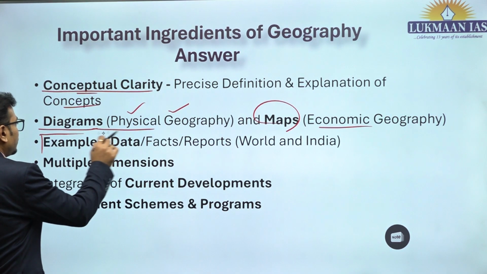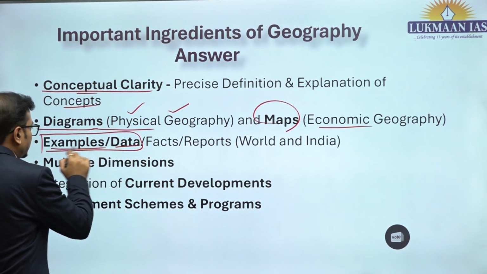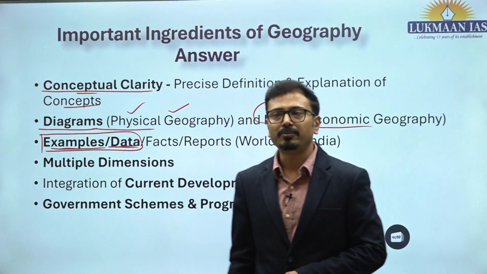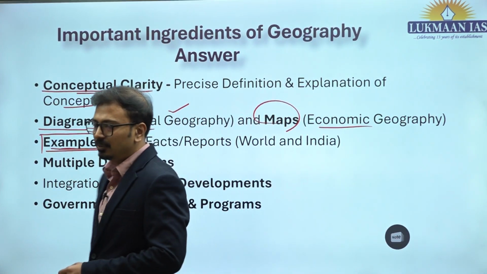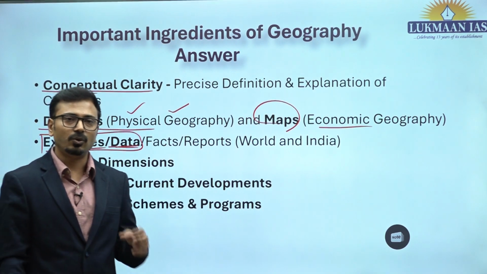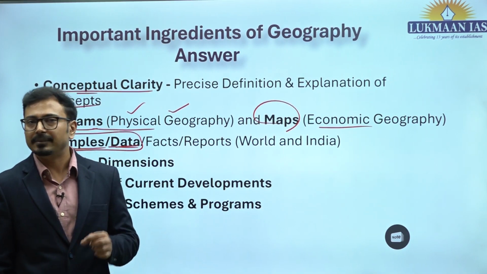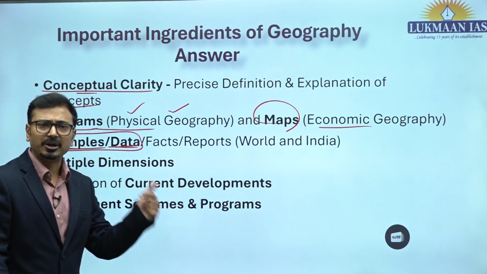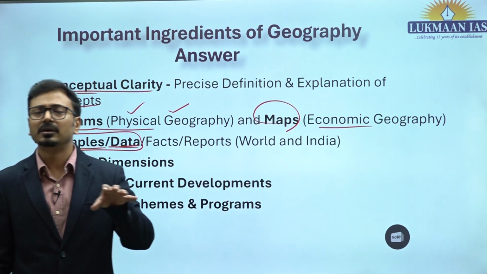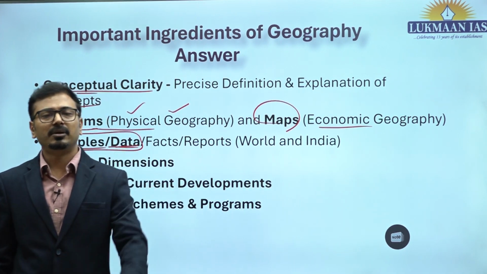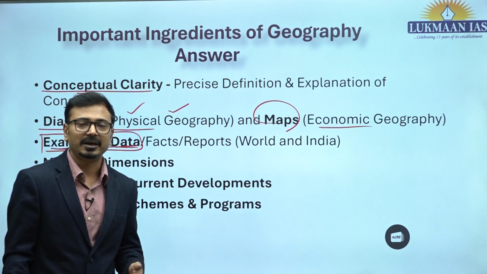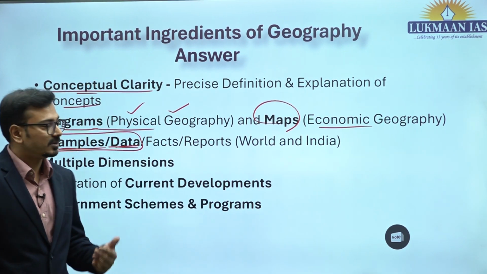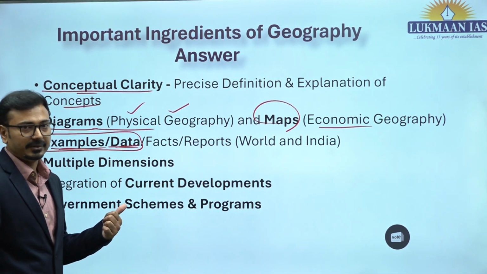Now, in addition to that, value addition to the answer will be appreciated when you give quality examples, data, facts or references to reports. For example, if you talk about the distribution of coal reserves, you should be mentioning the names of certain mines of that particular location. Let's say in Madhya Pradesh you should be mentioning Singrauli mines, or if you are talking about Telangana, then Singareni mines. So mines के नाम mention करना जरूरी है, right?